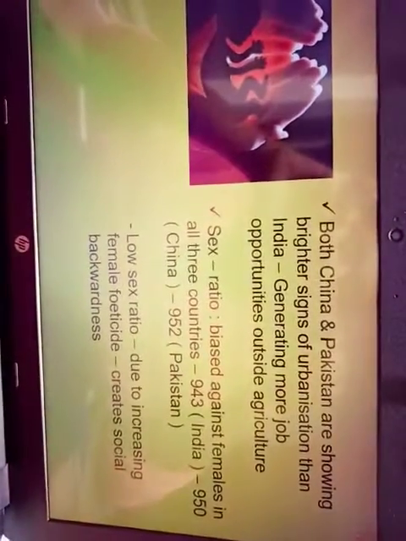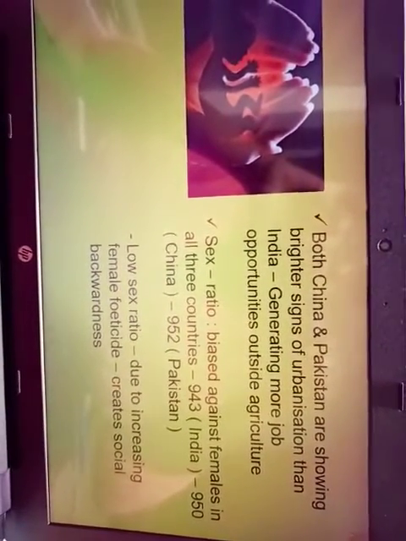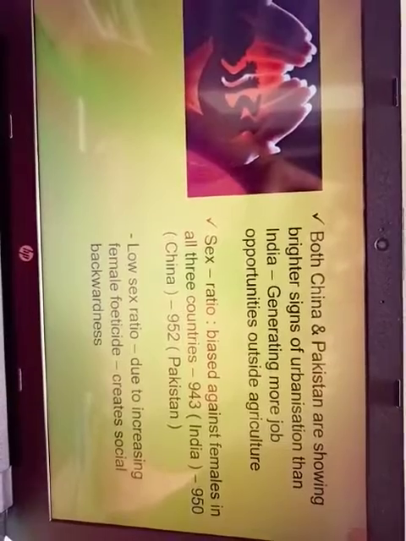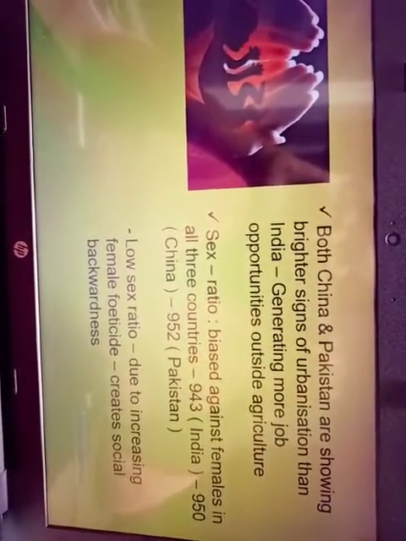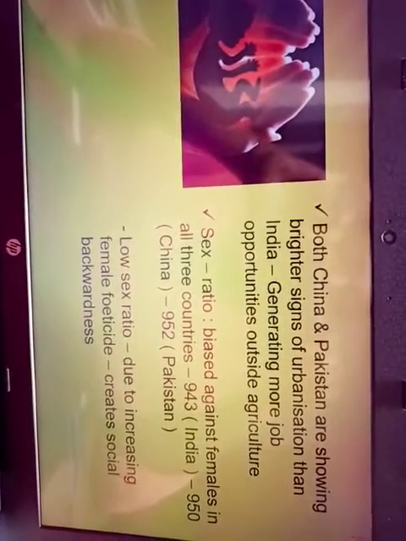So it is common in all the countries: China, Pakistan and India. It creates social backwardness. That is why the sex ratio is biased against the females in all the countries.